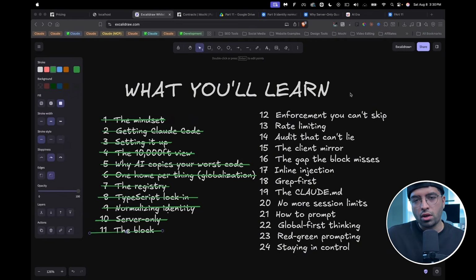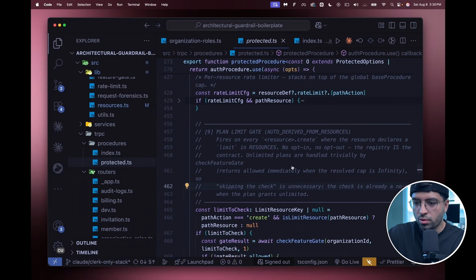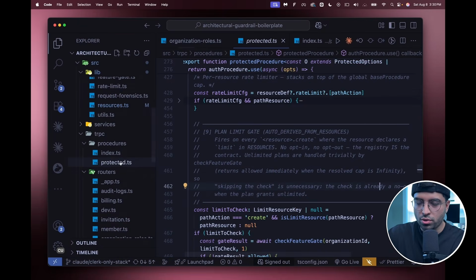So we already went across the enforcement that you should make across the entire code base inside the block, which is part 11. But I just want to show you this a little bit more so this can stick with you and you know exactly what I'm talking about, because this pieces all of the things together visually, right? So let's just go into this real quick, and we're going to go into the protected procedure.